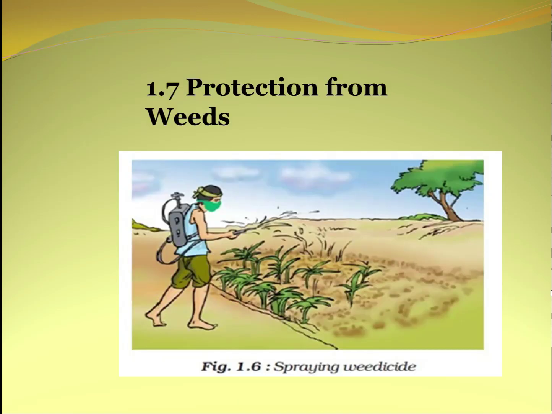Next is protection from weeds. As we know, weeds are unwanted plants in the cultivated field. In other words, the plants other than crops are the weeds. The weeds tend to compete with the crops for food, that is water and nutrients, space and light. In comparison to cultivated crops, the seeds of weeds germinate very easily, their seedlings grow faster, they flower early, their seed production begins after a short growth period and they produce a large number of seeds. So in fact the weeds take up all the nutrients and reduce the growth of the crop in various ways.